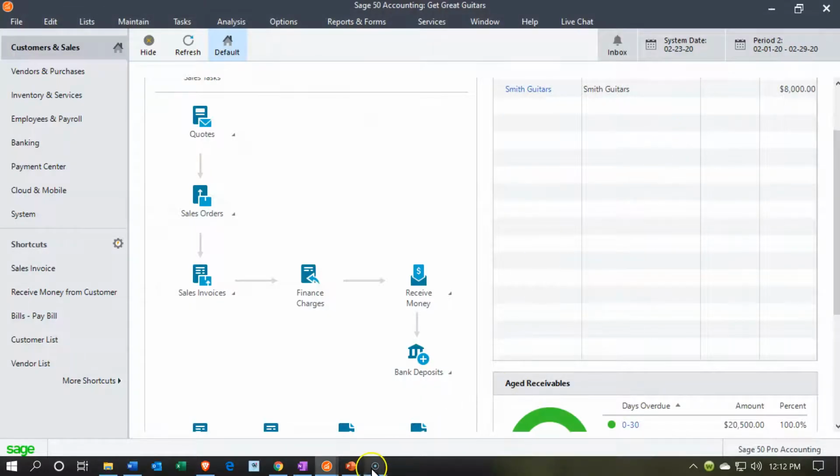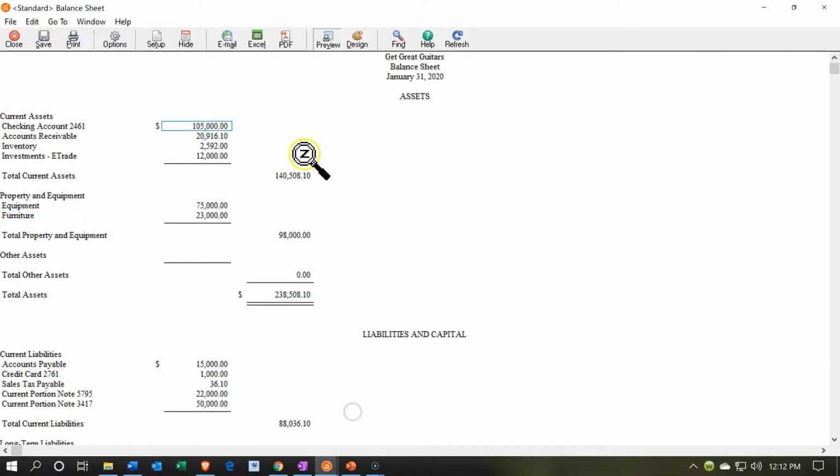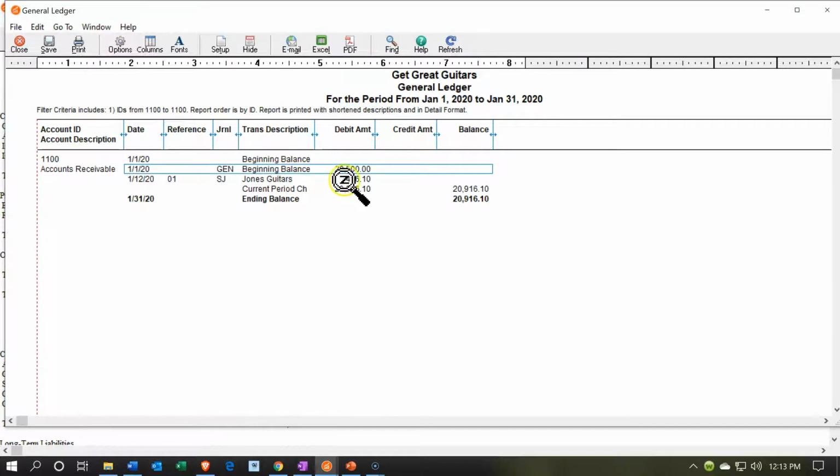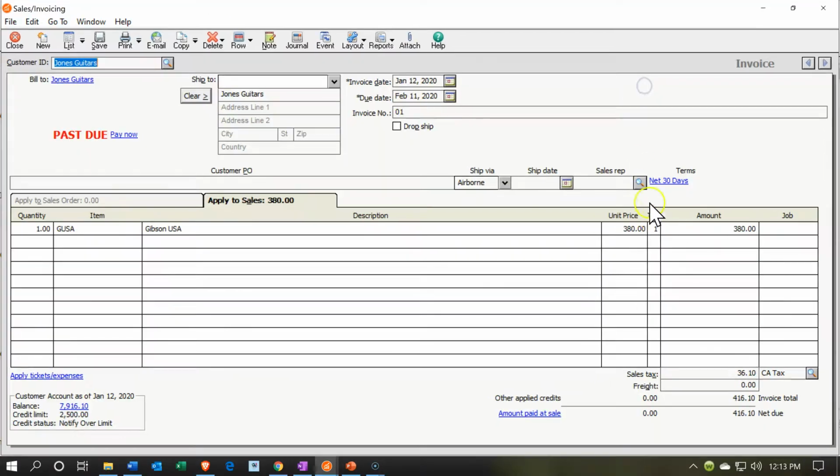Let's go back to our financials and analyze this again, right? And I know this is a lot of analyzing, but we're going to go back over here. We're going to refresh this. And then we're going to look at the accounts receivable. It should now be increasing. So if I go into the accounts receivable, there it is. If I double click on that, we see the 416. And notice this is kind of like the auditing type of method now. We're going to the end document and tracing back, going back to the source document, right? We're drilling back into the source document.